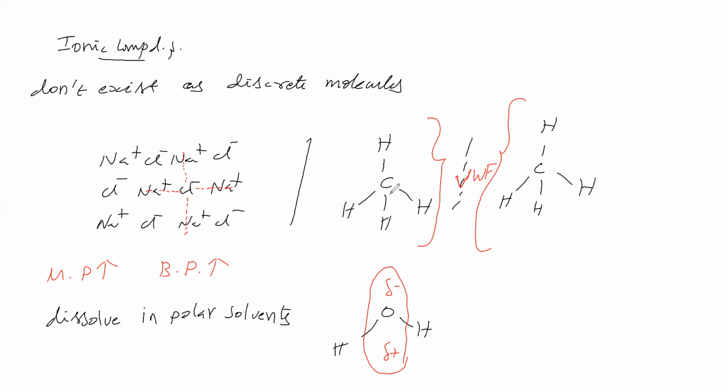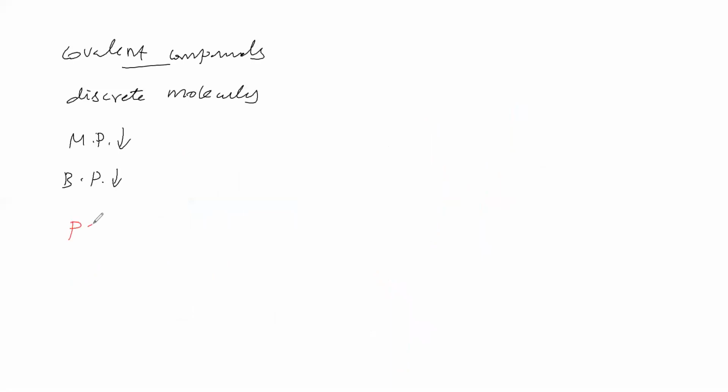But covalent compounds have less attraction with the polar solvent. Therefore, ionic compounds dissolve in polar solvents to a higher extent. What about covalent compounds? In covalent compounds there are two types of molecules: polar covalent compounds and non-polar covalent compounds. Polar covalent compounds dissolve in polar solvents because of attraction. Non-polar covalent compounds dissolve in non-polar solvents.